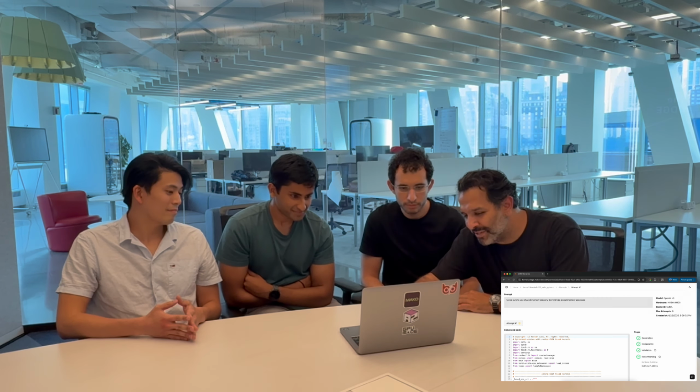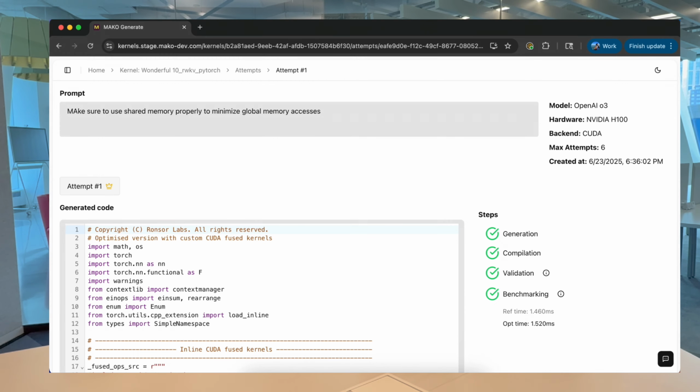And let's check out the final results of the kernel that was generated. And take a look at that. It actually did successfully generate the RWKV kernel, and now it's off on its second attempt. It's going to keep refining, and if you throw some more compute at this, you can expect the results to keep getting better and better.